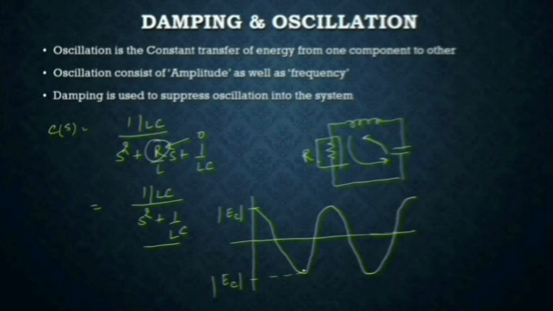But in the next cycle, when it charges the capacitor, it does not charge up to EC. It may charge the capacitor up to less than EC, like this. Then again it discharges, but not up to this EC. It will be less than EC. You can say this will be the value of E1, and then this will be the value of E2.